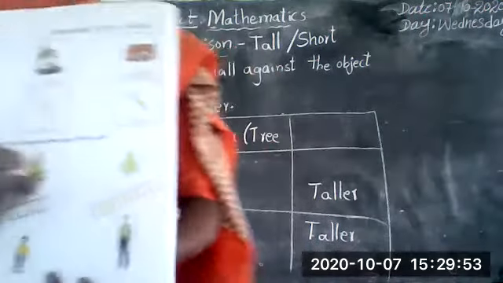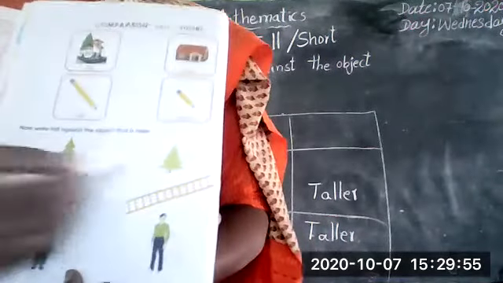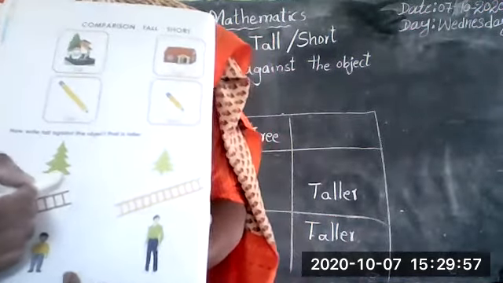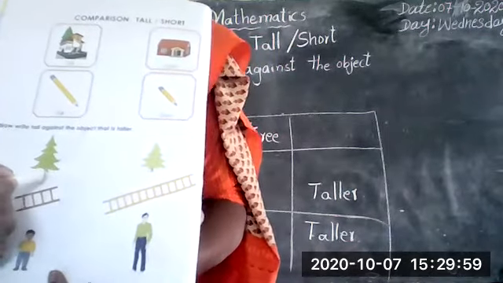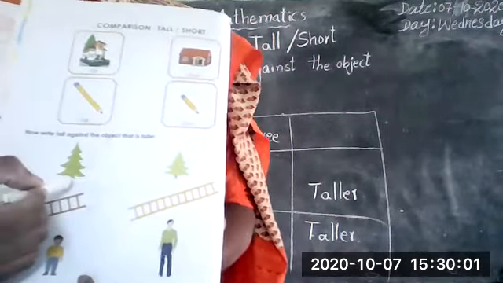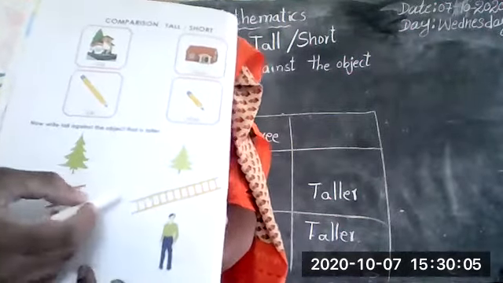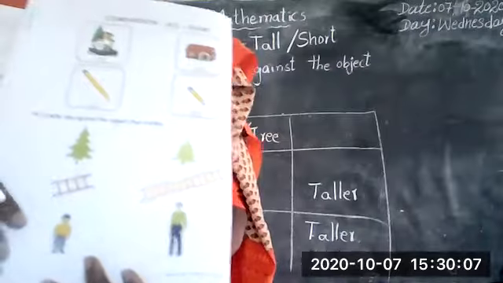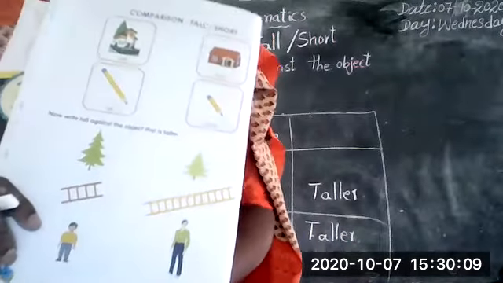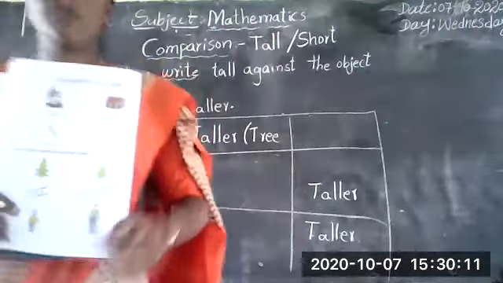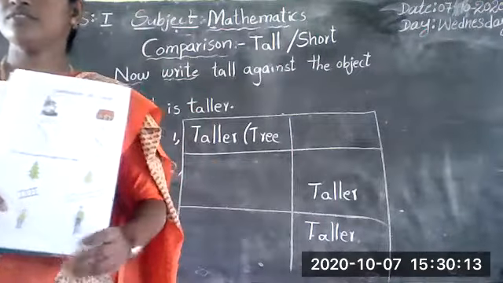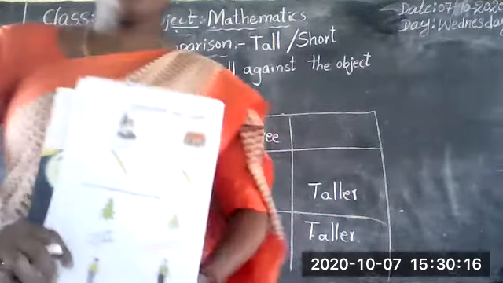Observe these two pictures, then you will understand very well. Okay, children? All are clear? Okay, thank you.